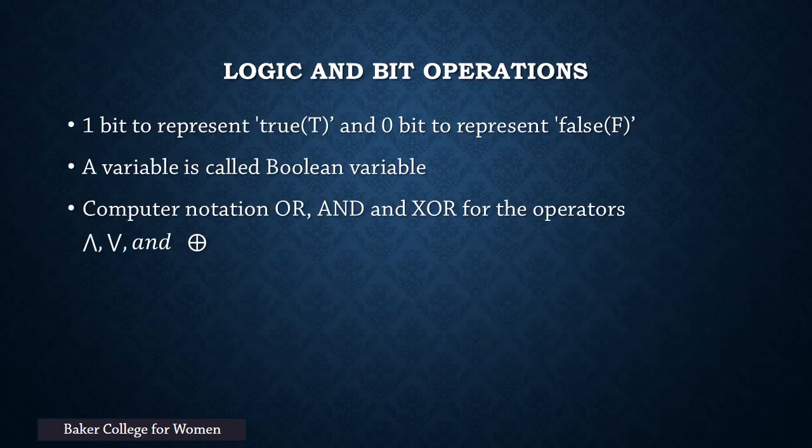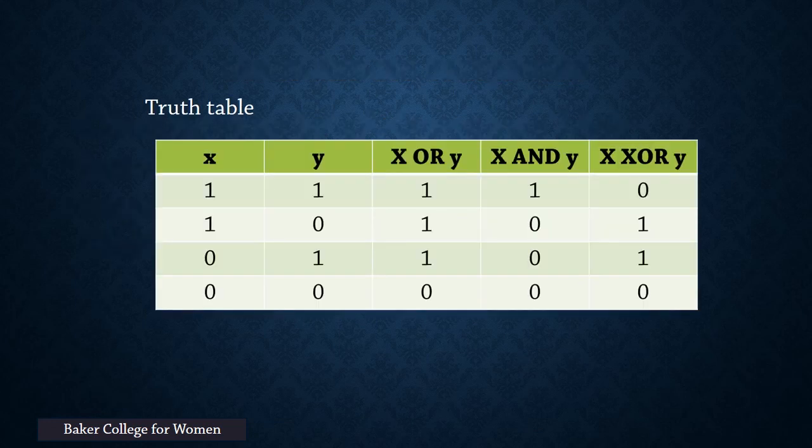Logic and bit operations. We know that computers represent information using bits. A bit is a symbol with two possible values, 0 and 1. The bit 1 represents the true value T and the bit 0 represents the false value F. A variable that can take only these values is called a Boolean variable. Computer notation uses OR, AND and XOR for the logical operations. This is the truth table for OR, AND and XOR.